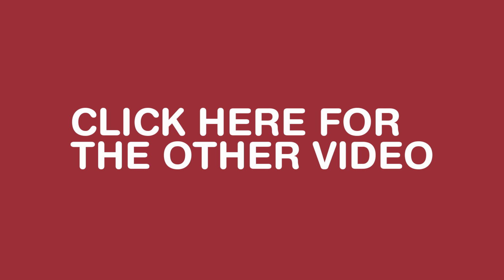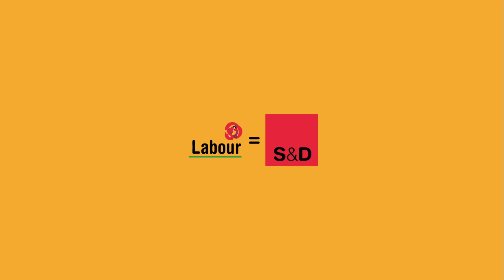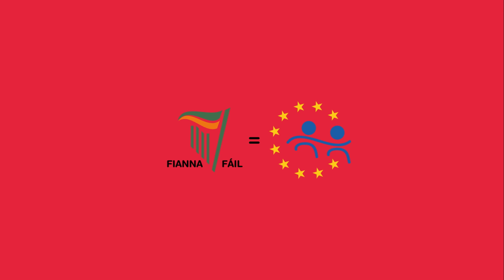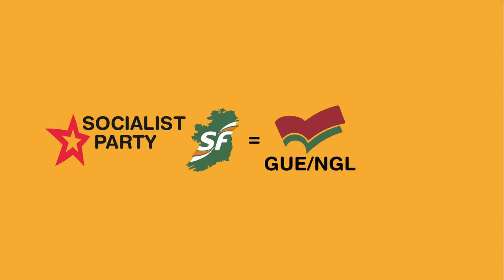I have another video to explain the parties and the issues in greater detail, but I will quickly list the major party associations. Fine Gael are with the European People's Party, Labour are with the Socialists and Democrats, Fianna Fáil are with the Allied Liberal and Democrats of Europe, the Green Party are with the European Green Party, and both Sinn Féin and the Socialist Party are with the European United Left, or Nordic Green Left.